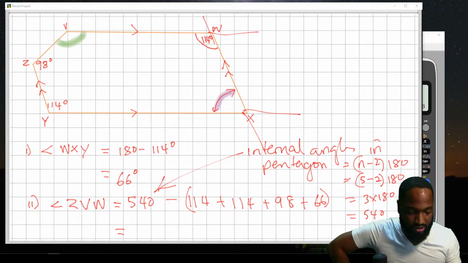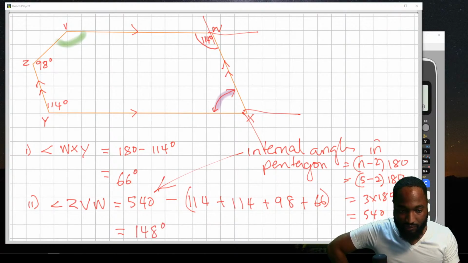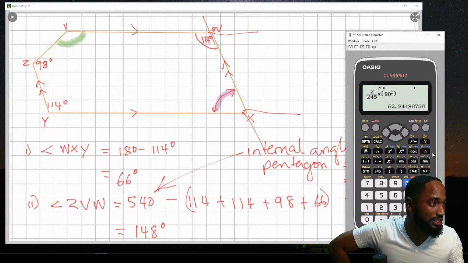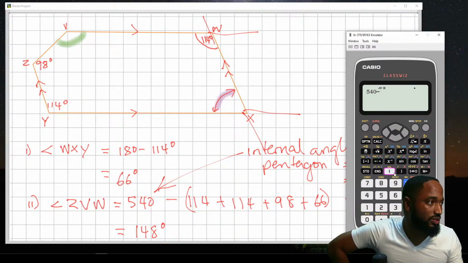6 nines are 54, so 540. Minus, the chat is telling me it's 148. If the chat gets it wrong... let me just put it in the calculator, because I know real people will end up watching this video and it has solution marks on it. So let me make sure. It's not the first time the chat has led me wrong before.